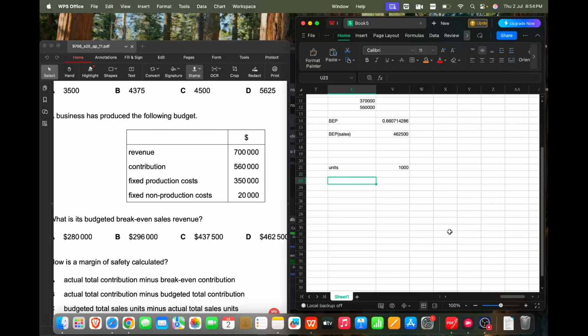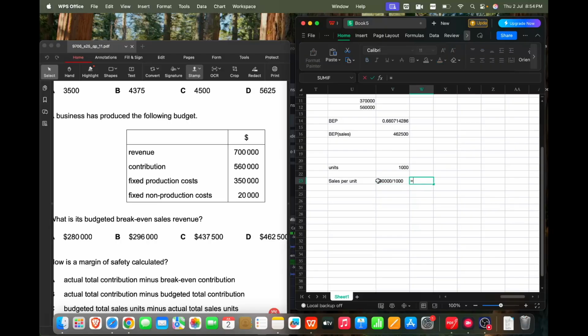Let's calculate sales per unit. We are making total revenue of 700,000, and we assume we made and sold 1,000 units. So 700,000 divided by 1,000 will give you sales per unit.